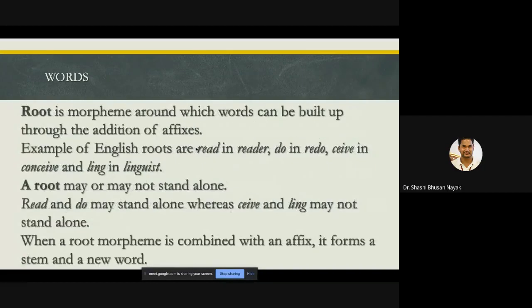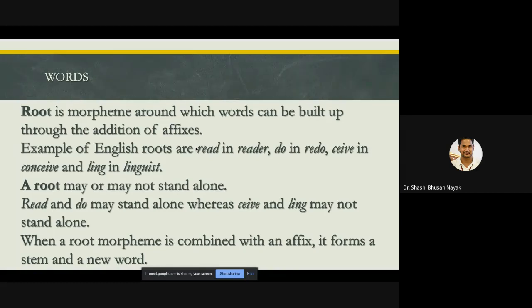Now, what is root? Root is the morpheme around which words can be built up through the addition of affixes. Examples of English roots are read in reader, do in redo, CEIVE in conceive, then LING in linguist. That is the root in a particular morpheme.